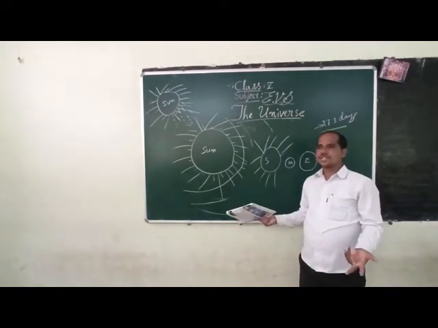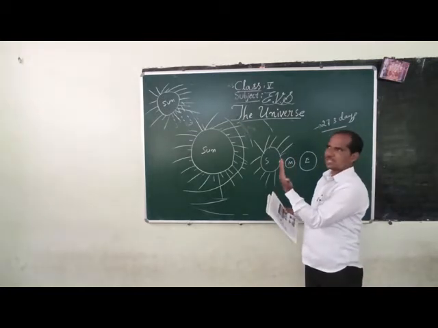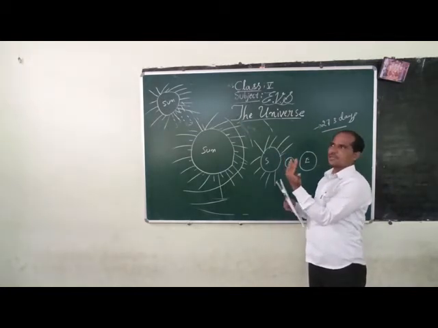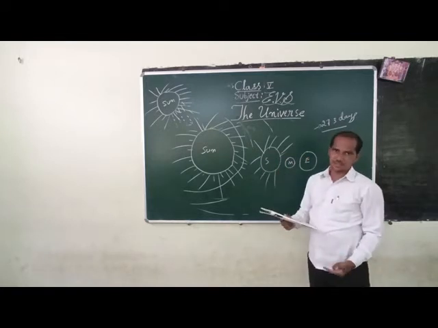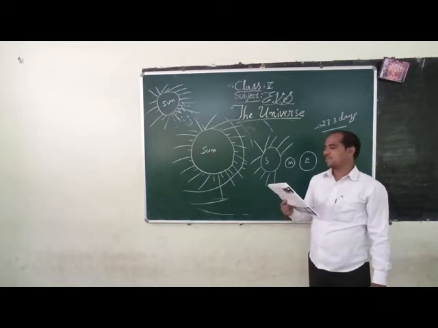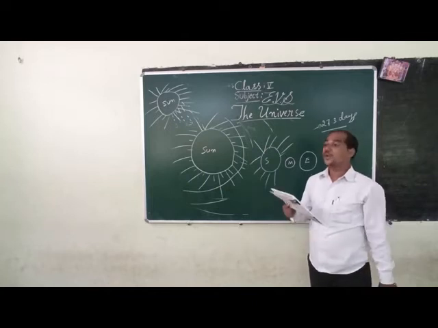Since the part facing us does not receive sunlight, we cannot see the moon. So it is not visible to us. This phase is called new moon.